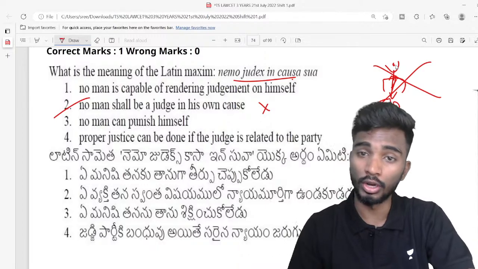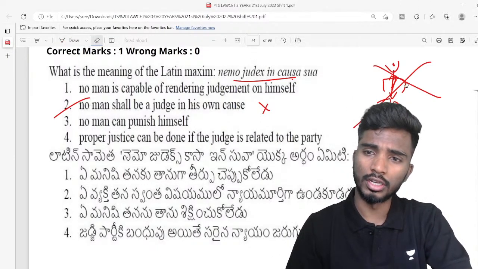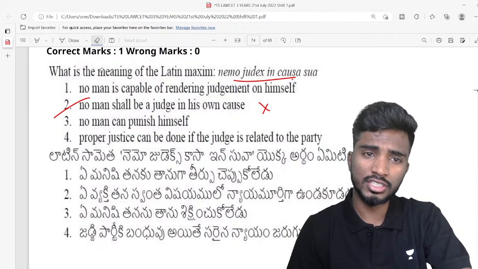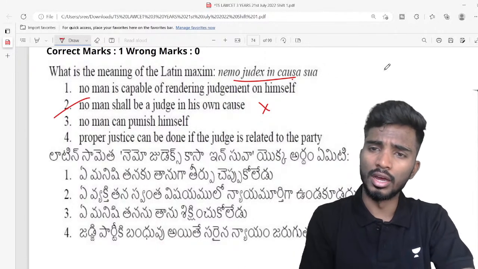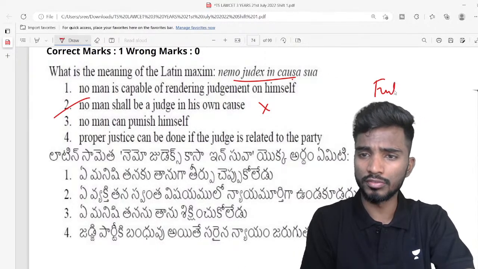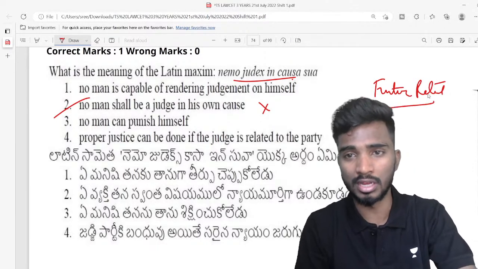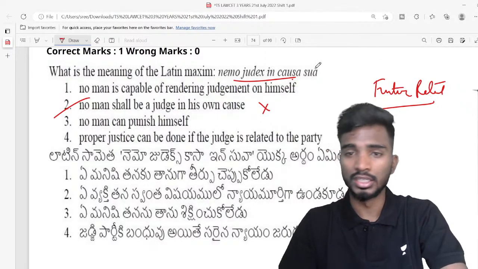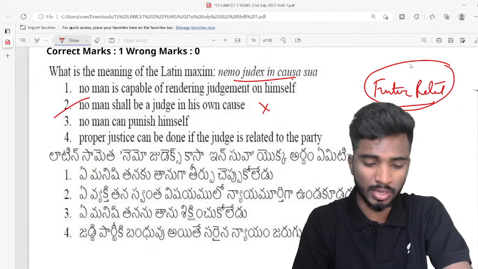That is really important, because recently, if you remember, our former Telangana High Court Chief Justice and currently a judge in the Supreme Court, Justice Hima Kohli, was given a matter relating to Future Retail. Future Retail is the company which holds Big Bazaar. Now Big Bazaar is closed, and Heritage and all of these companies, right? So there was a case relating to Future Retail, and it was allotted to Justice Hima Kohli.